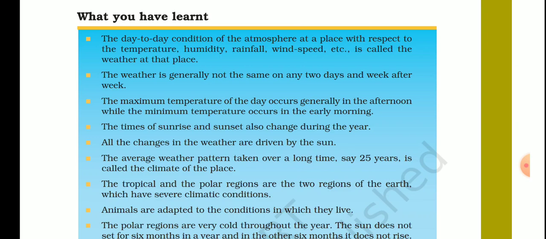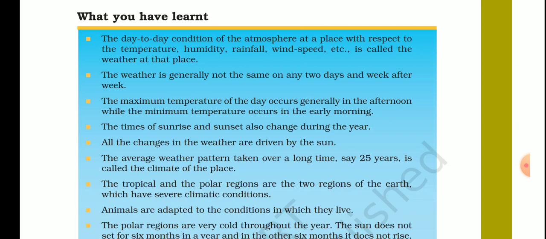But in polar regions, since they are at the poles of the earth, the sun's heat radiations do not reach directly. Most of them are lost, so the temperature there is not high, it is cold.